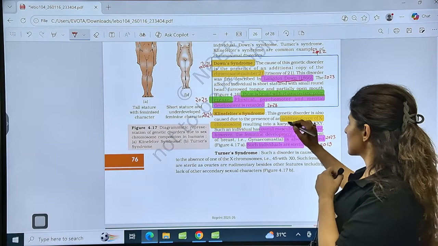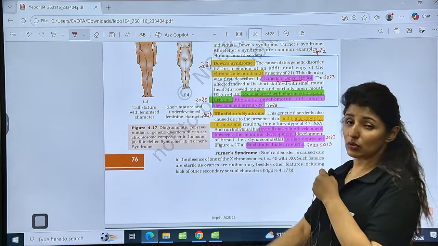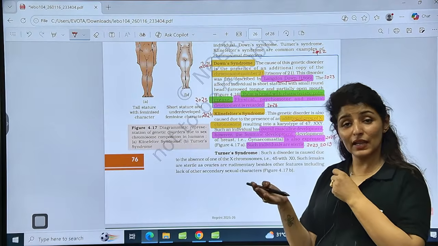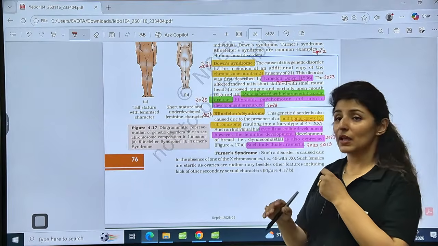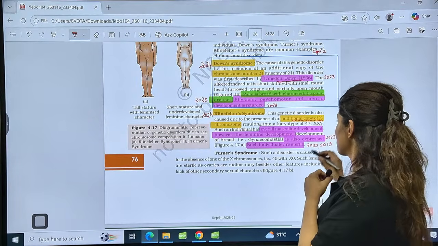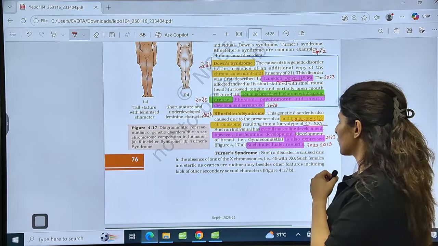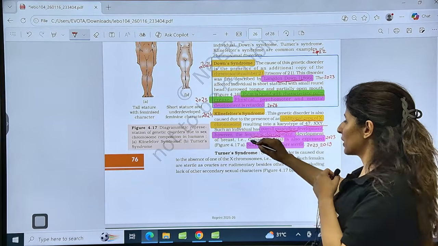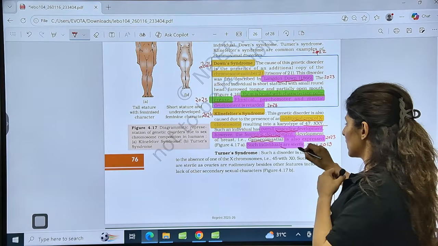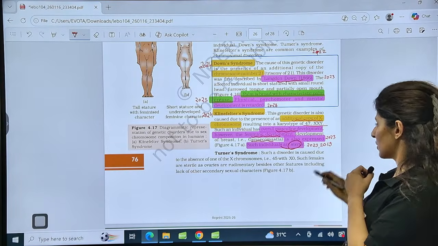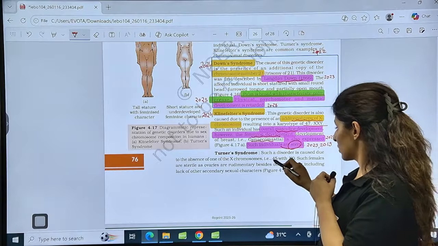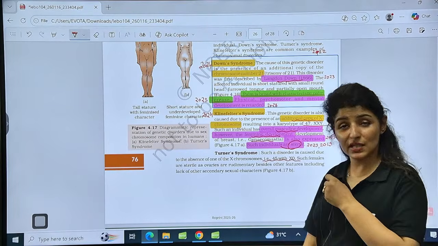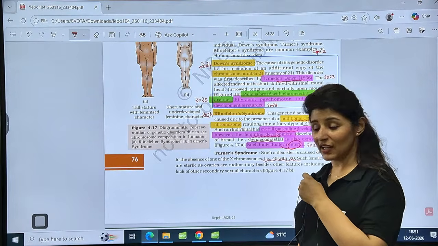In Klinefelter's, there is an additional copy of the X chromosome. While the normal male is XY, the Klinefelter's male is XXY. Total chromosomes are 47, overall masculine with feminine development, like development of breasts, called gynecomastia. They are sterile. So there were questions asked. A question has not been asked around Turner syndrome, so let's expect this question in 2026 Re-NEET.